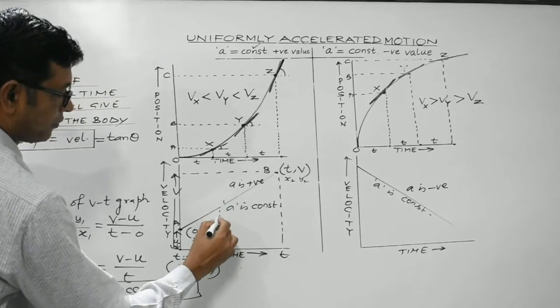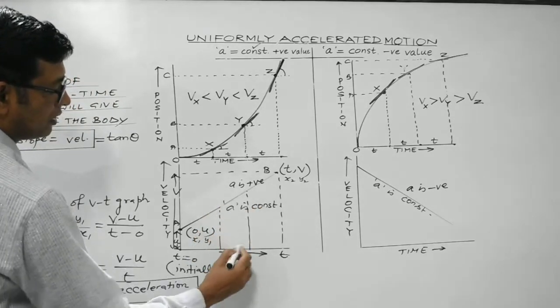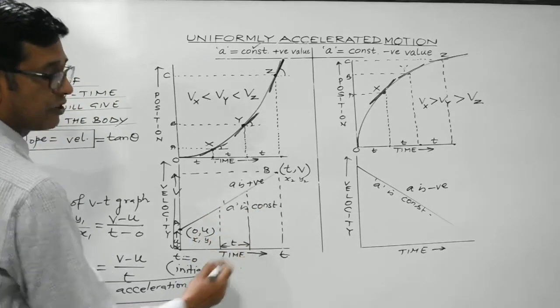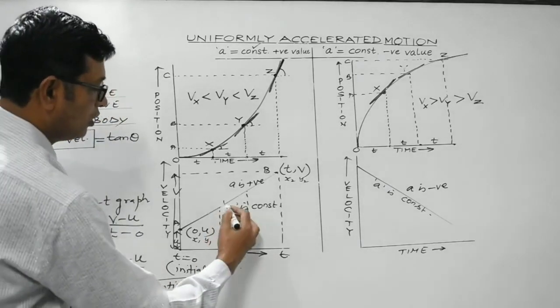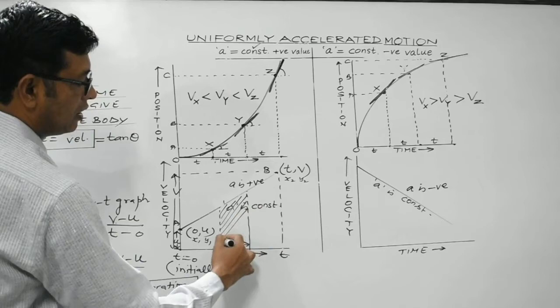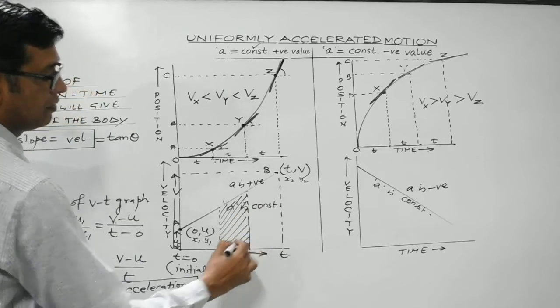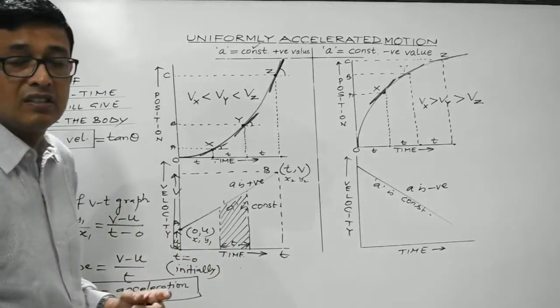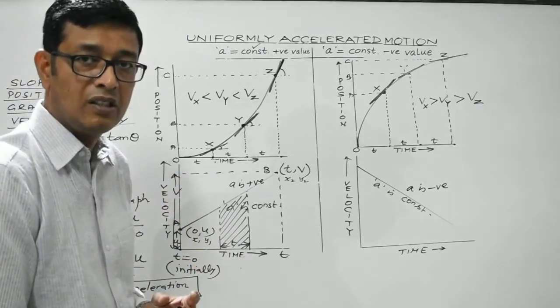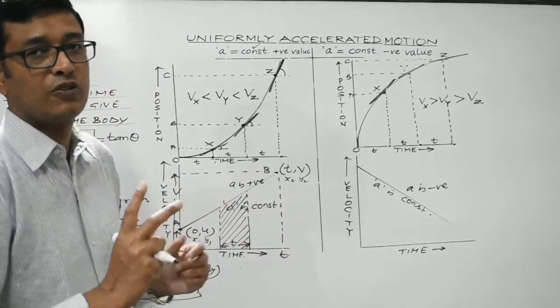Look, suppose this is the time interval during which the distance or displacement covered by the body is to be found. Then what do we do? We find the area under the V-t graph. That area will give us the distance covered by the body between the two given intervals of time.